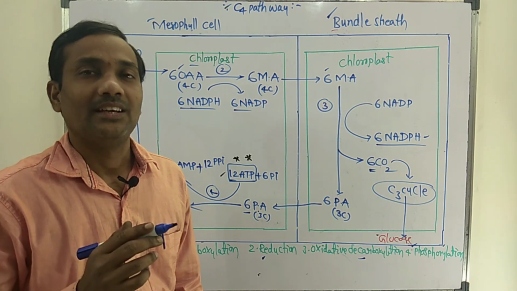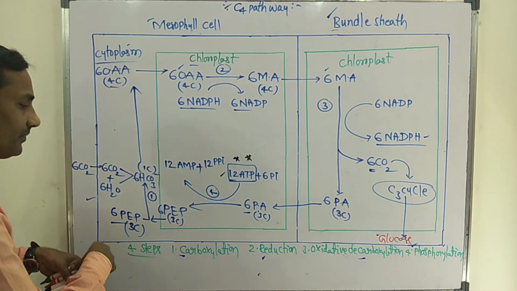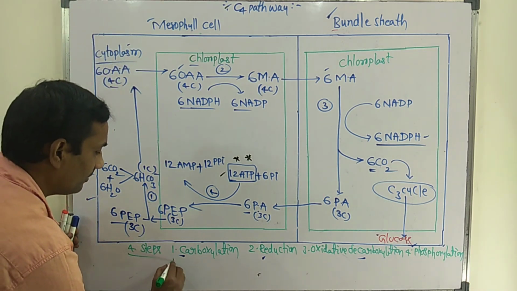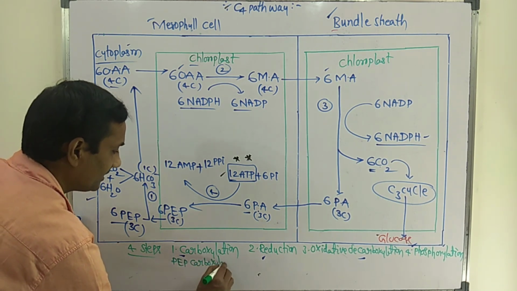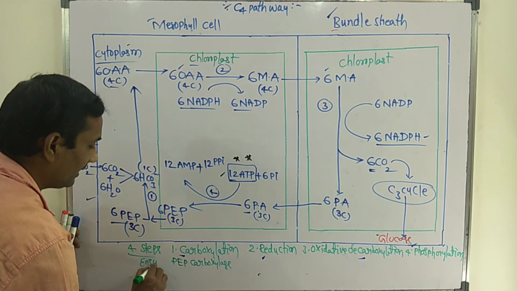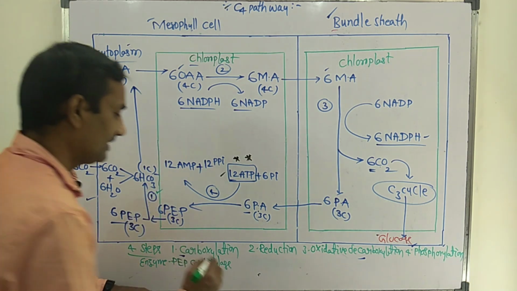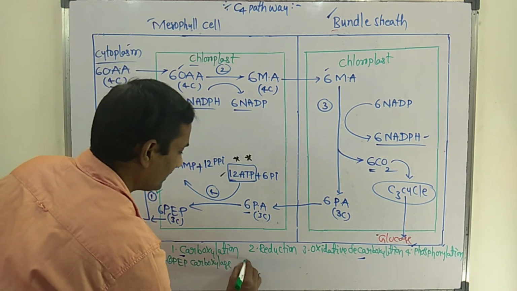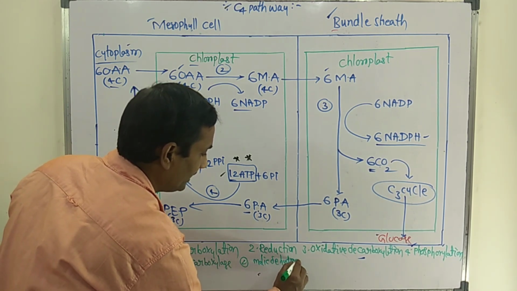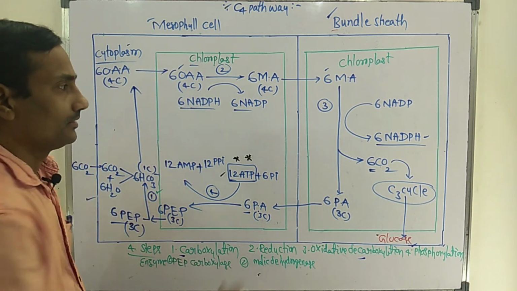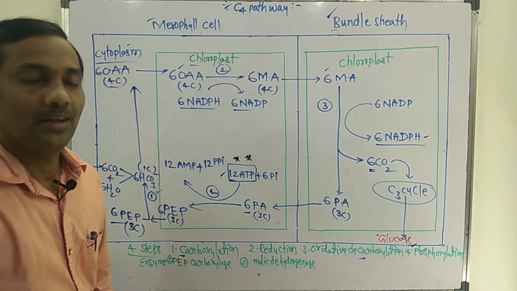This process is catalyzed by various different types of enzymes. The first step, carboxylation, is catalyzed by the enzyme PEP carboxylase. The second enzyme is malic dehydrogenase, which plays an important role at the time of conversion of OAA to malic acid.